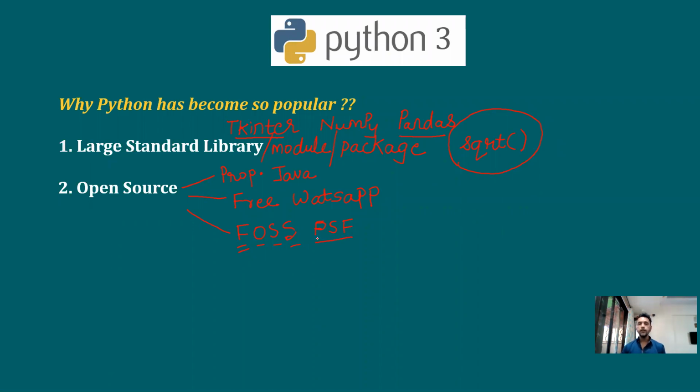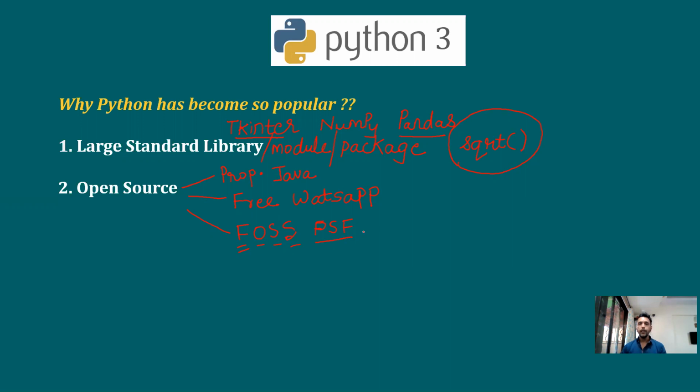But what PSF has done is it has taken Python one step ahead. Just like Android, Python is open source. Open source means the code of Python, and I will take the Android example too, the code of Python and the code of Android is freely available for you to see.